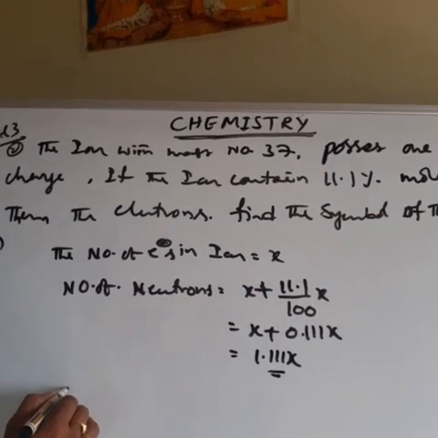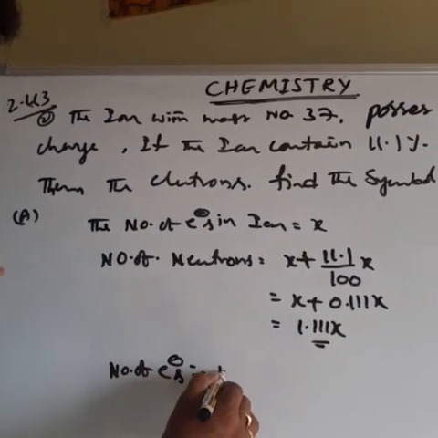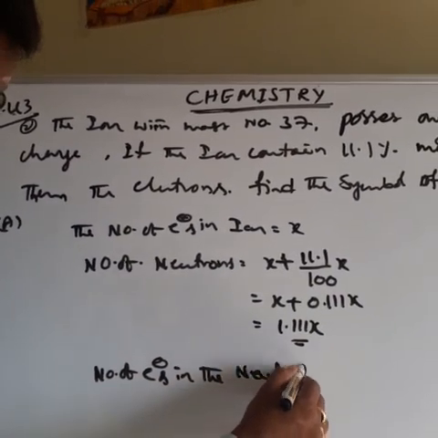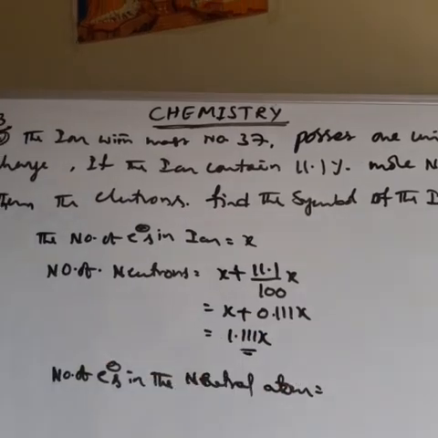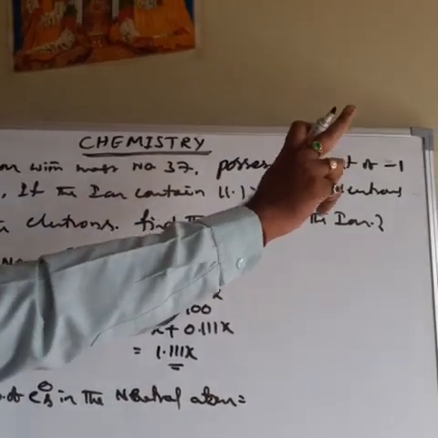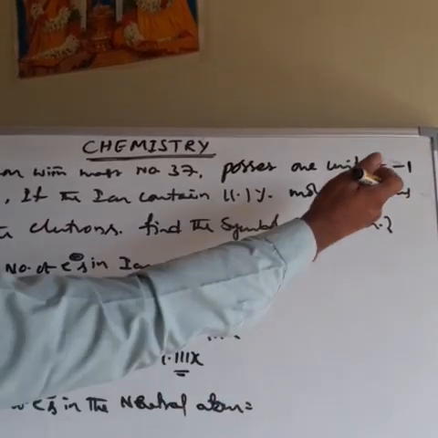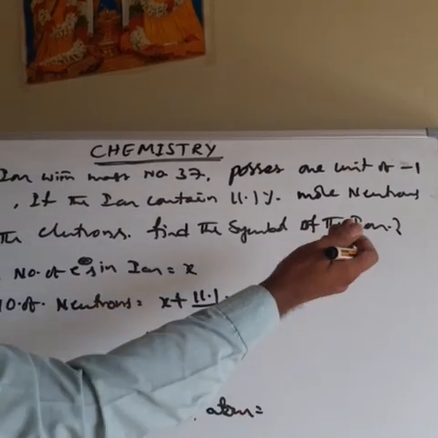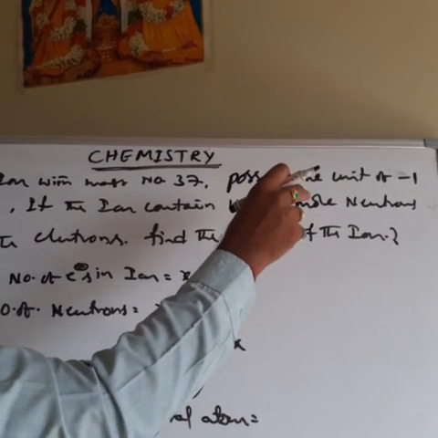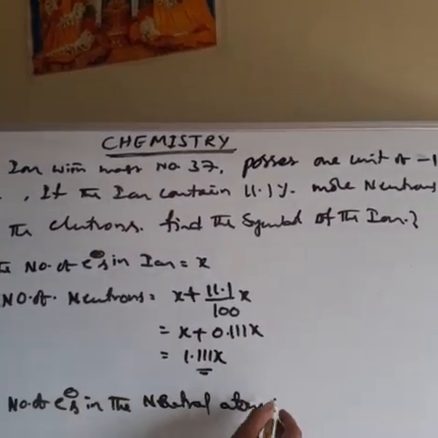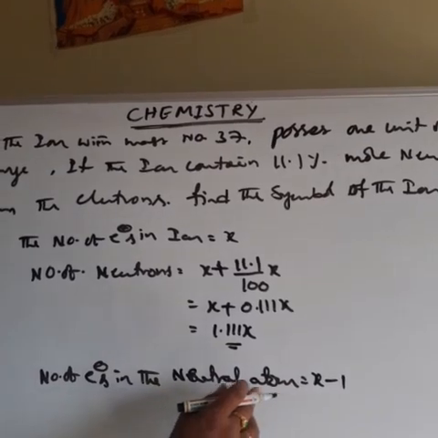Okay, the next one is number of electrons in the neutral atom. Neutral atom means it does not contain any charge. But in the question the ion possesses 1 unit negative charge, which means it gained 1 electron. So x is the total number of electrons in the ion, but the number of electrons in the neutral atom is x minus 1.